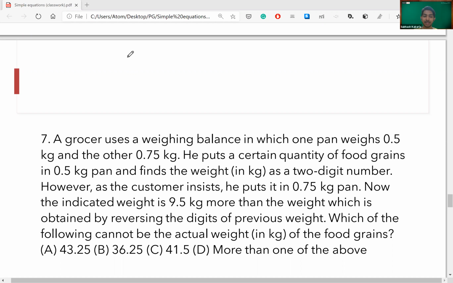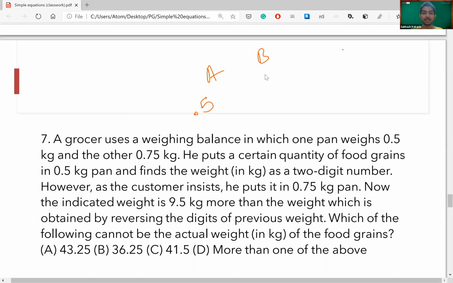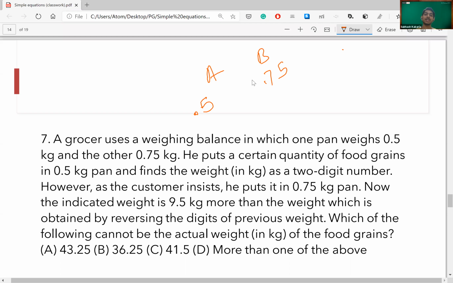So you can clearly see that 9.5 arises how? See, there's a pan A, there's a pan B. This is 0.5 kg. This is 0.75 kg. So if I transfer one weight from pan A to pan B, naturally its weight will be changed by 0.25 kgs.